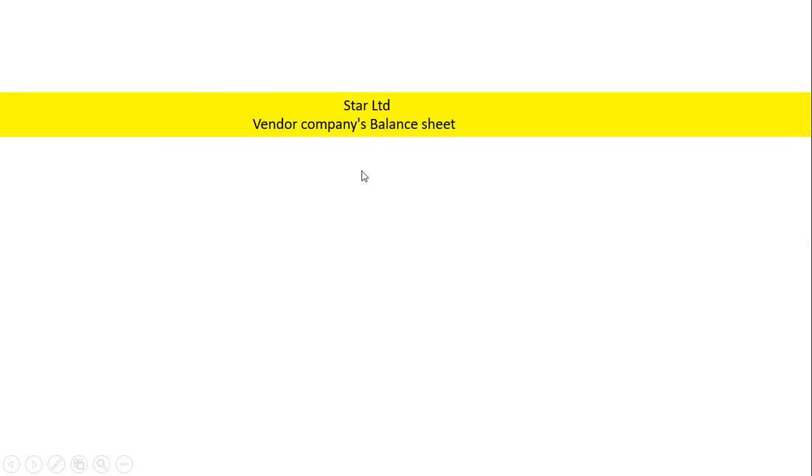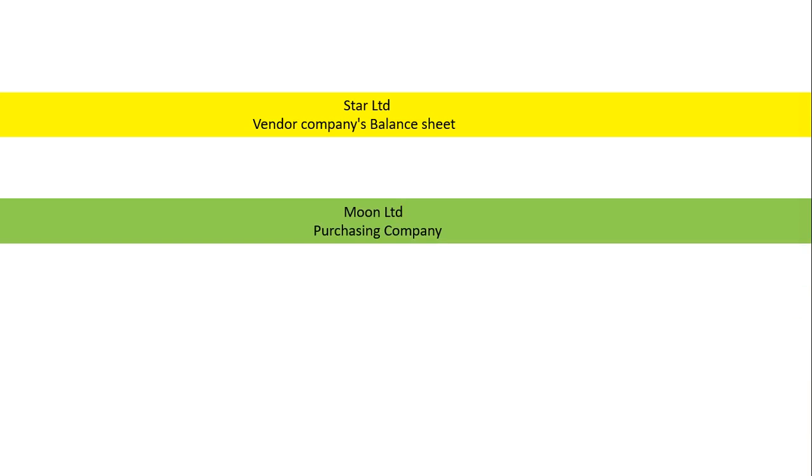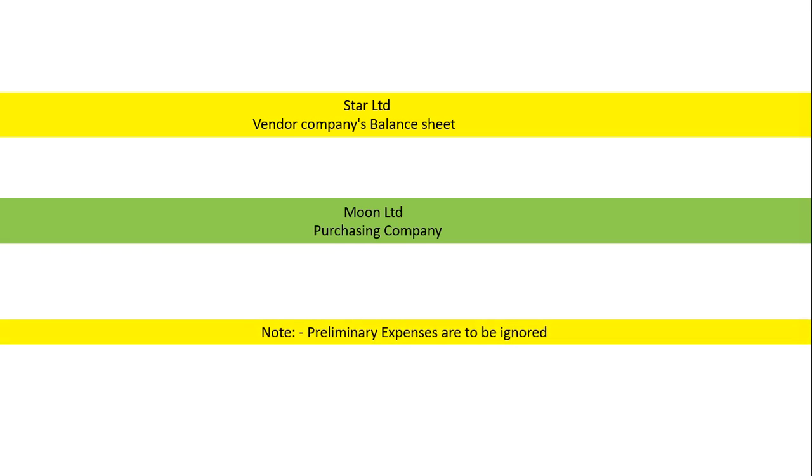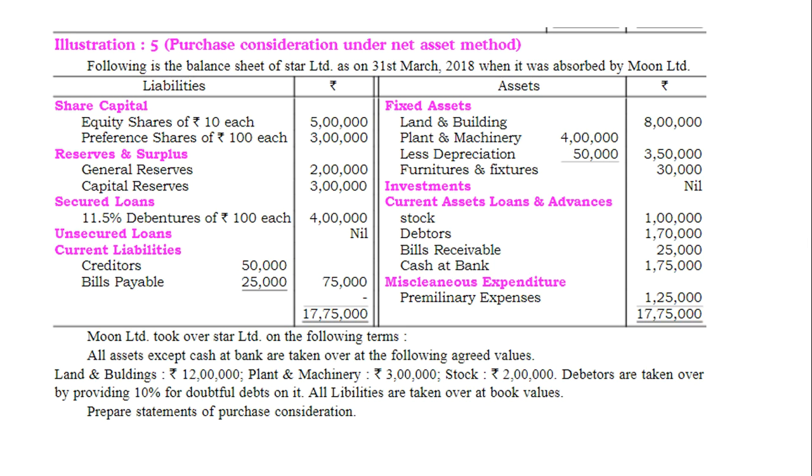Now we will solve one illustration in that Star Limited is a vendor company. It is selling the business, all assets and liabilities from their balance sheet, to the Moon Limited. Moon Limited will pay some consideration to the vendor company in the form of shares and in the form of cash. So purchasing company will purchase the Star Limited. Moon Limited is purchasing company and Star Limited is the selling company. Note, preliminary expenses are to be ignored while taking over all the assets of the company.